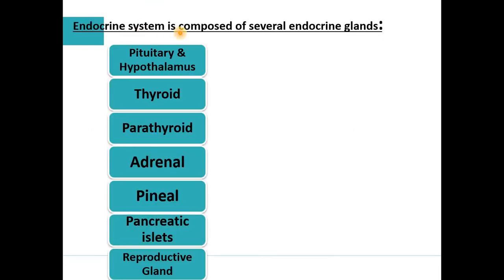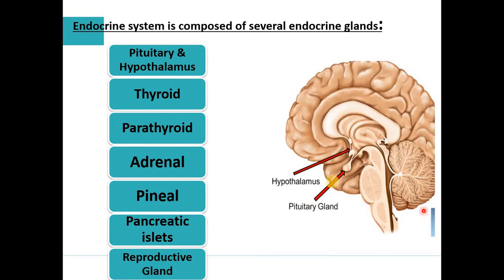The endocrine system is composed of several endocrine glands. N number of endocrine glands are present in our body, which are mentioned below. We will study one by one the functions and the role, how they play a vital role, and what exactly the functions they play in our body. Let's start with the first, that is the pituitary and the hypothalamus. Look at this image: the hypothalamus and pituitary gland are present in our brain.